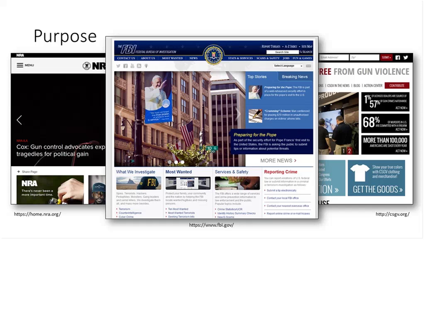A good place to go would just be directly to the FBI. That would be the best place, because the purpose is to provide information in an unbiased format. Excellent.